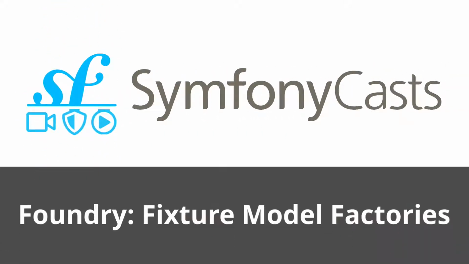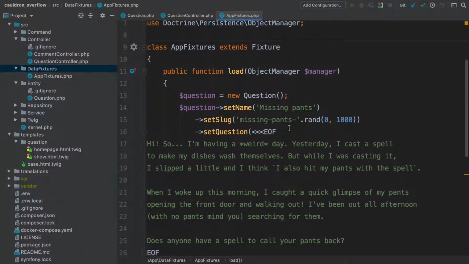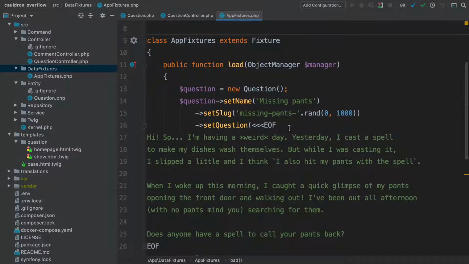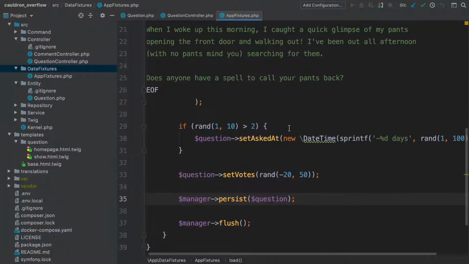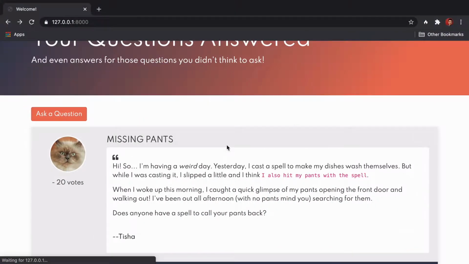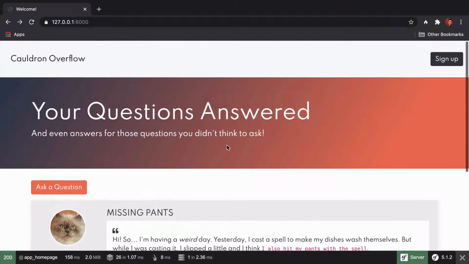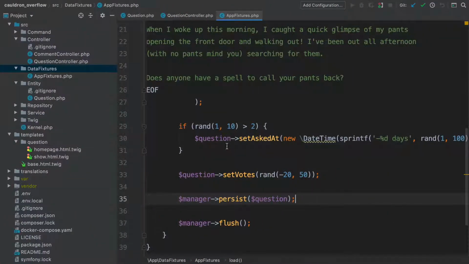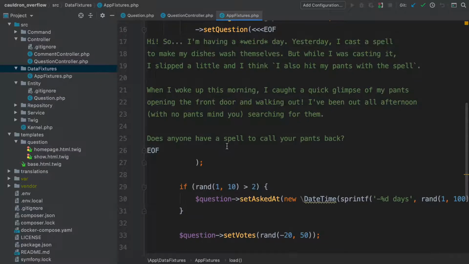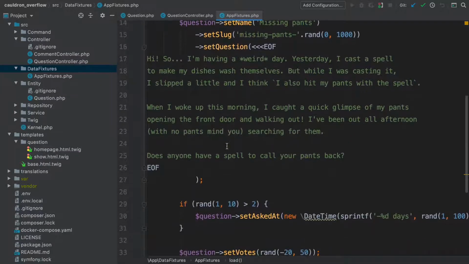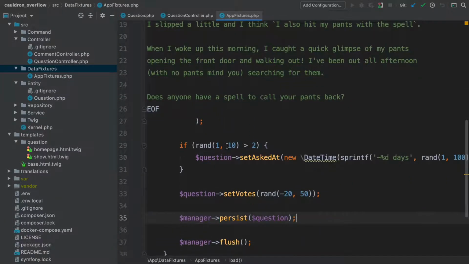In the load method of the fixture class, we can create as much dummy data as we want. Right now, we're creating exactly one question, which isn't making for a very realistic experience. If we created more questions, and especially in the future when we will have multiple database tables that relate to each other, this class would start to get ugly. It's already kinda ugly. No, we deserve better. Let's use a super fun new library instead.